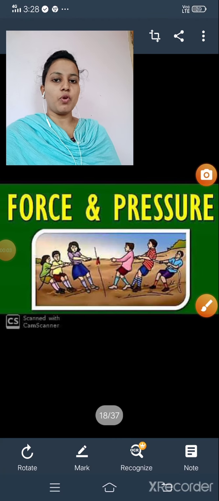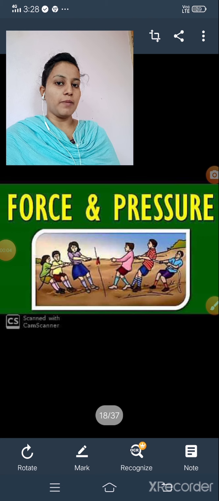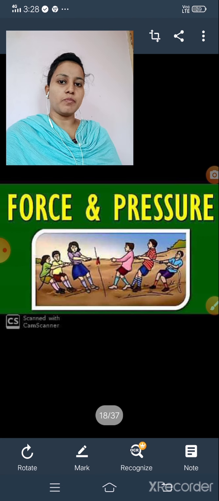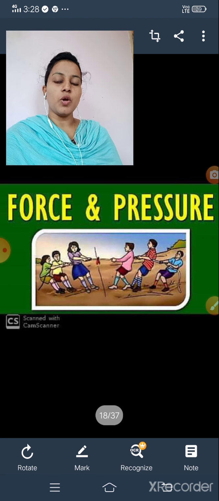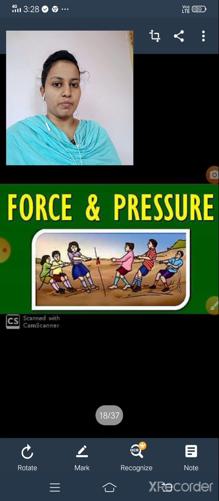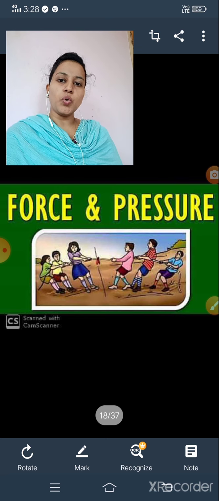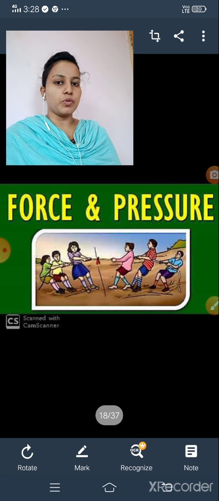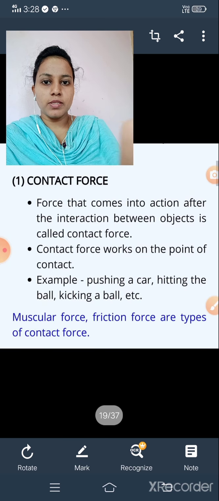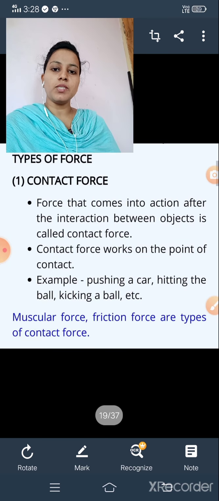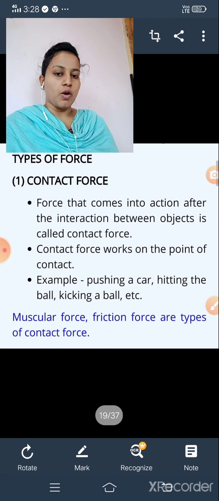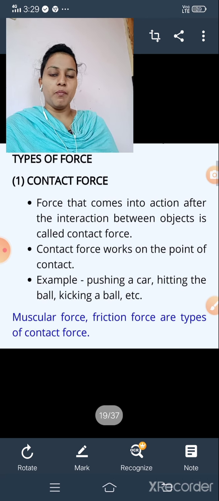In the last class we have already learned about types of forces. In that, we already discussed contact forces with examples. Now we study non-contact forces. Before going to non-contact forces, you have to remember the meaning of contact forces. Force that comes into action after the interaction between objects is known as contact force.